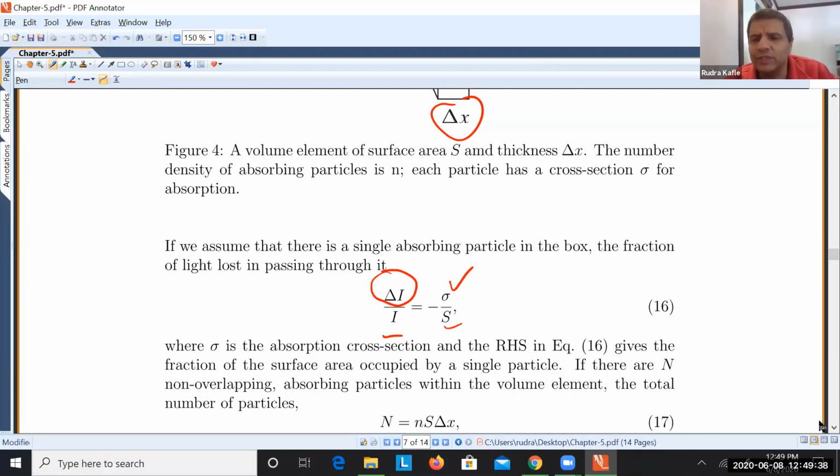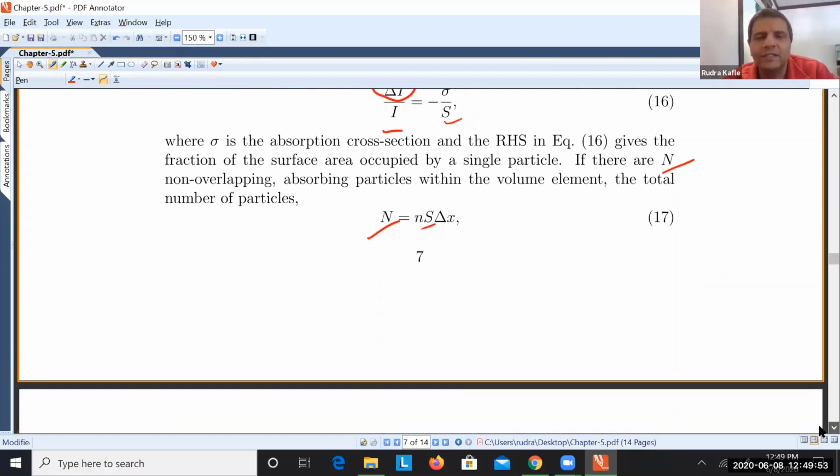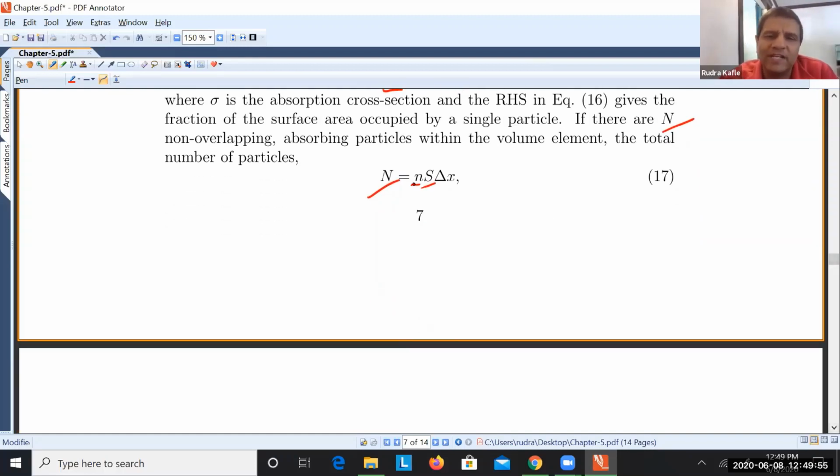Suppose there are N particles in total in the absorbing area, the surface area is S, and the thickness is delta X. The total number of absorbers, capital N, is equal to the number of particles per unit volume times the volume.